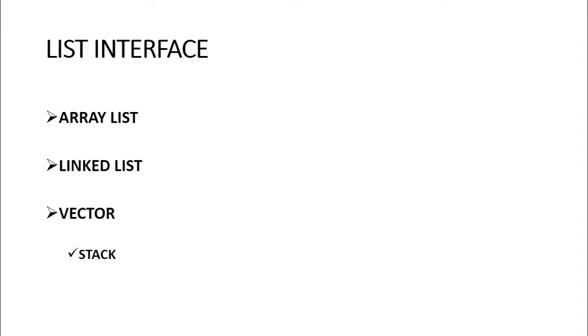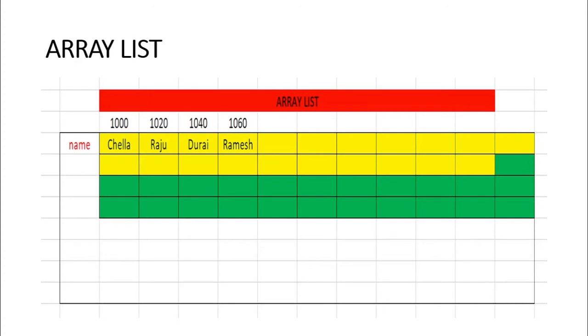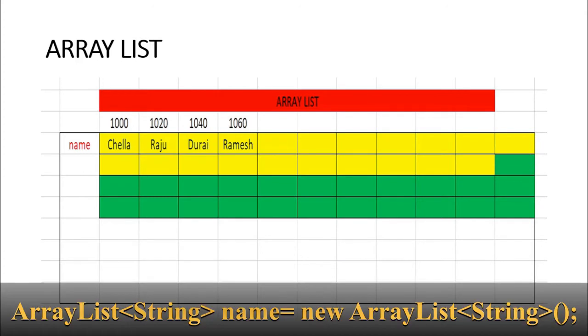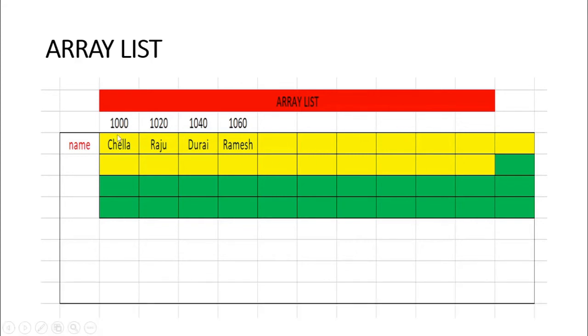Before getting into the coding part, let us understand the concept of ArrayList. So this is an ArrayList. Here the name is a reference variable to the ArrayList. Chella is stored in 1000, Raju in 1020, Durai in 1040 and Ramesh in 1060. If we note here, we haven't declared and initialized the size of the array, but the new keyword will automatically allocate the memory for this ArrayList. So this yellow color is the memory allocated by the new keyword to this ArrayList, and this green color is the memory occupied by another program.